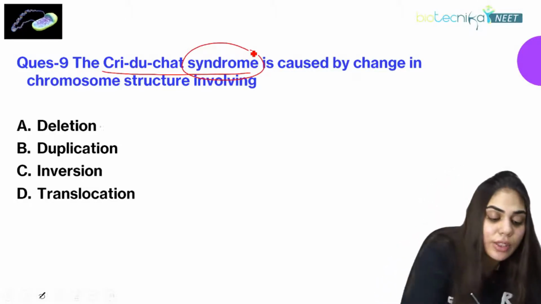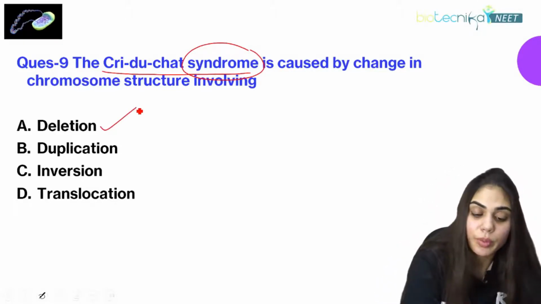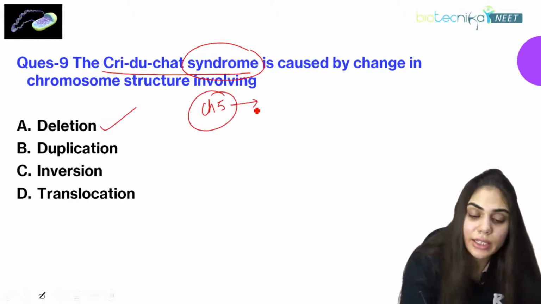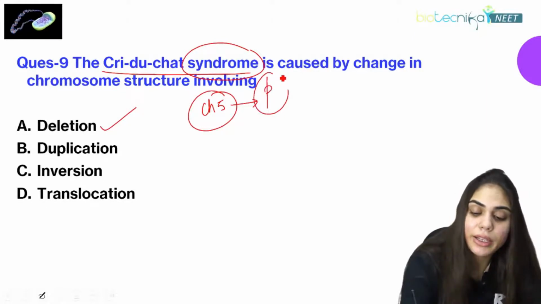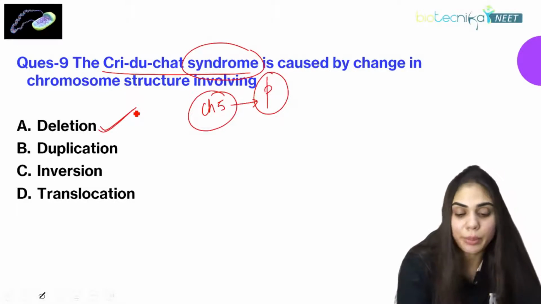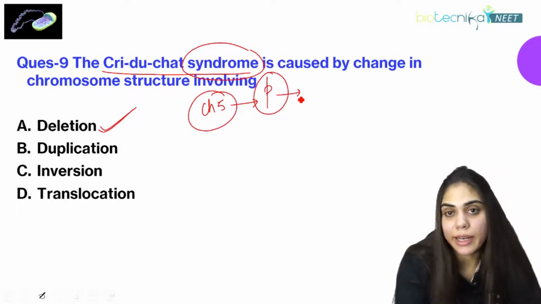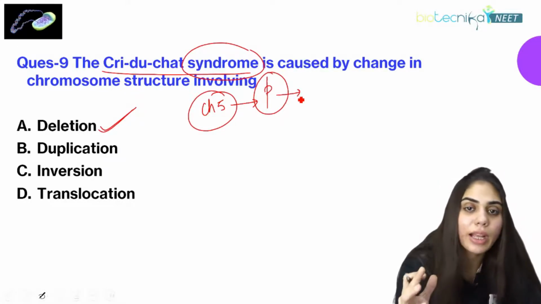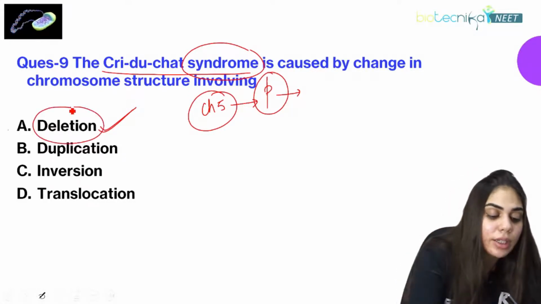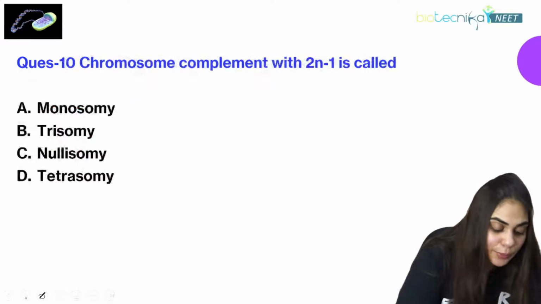It is because of the deletion of a chromosome, because we have already seen that if the short arm of chromosome 5 is deleted, that is if the P part is deleted, it will lead to the Cri-du-chat syndrome in babies, where the baby will cry like a cat. The sound will appear like a cat is crying. That is why it is coming under deletion.